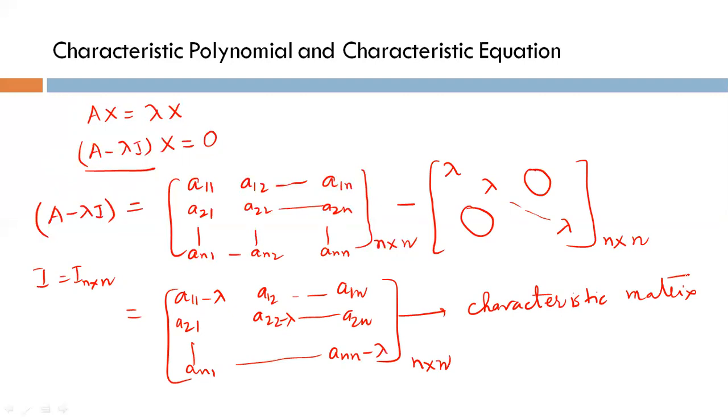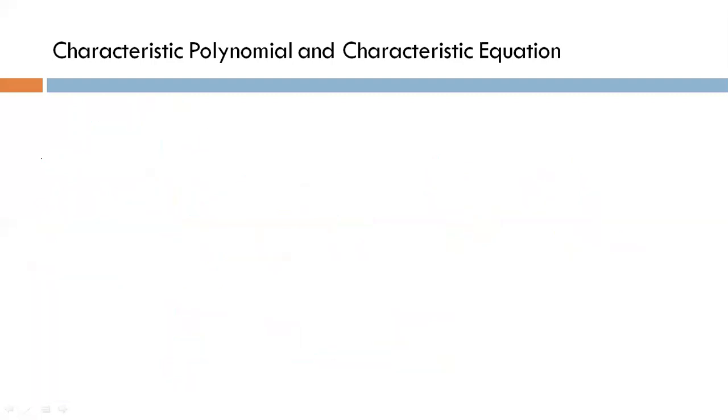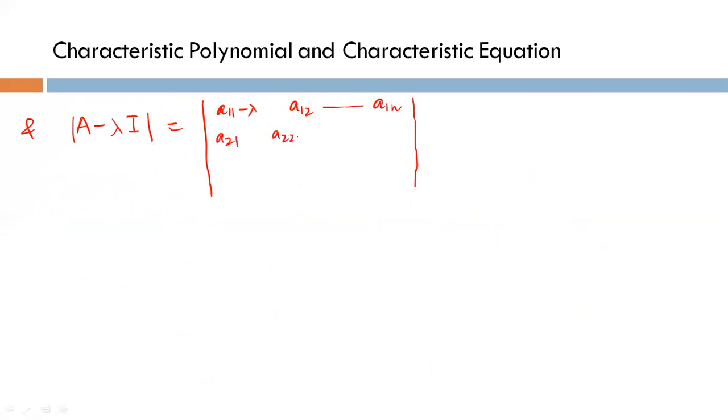And if we find the determinant of this square matrix, the determinant of A minus lambda I, equal to the determinant of A11 minus lambda, A12, and so on, A1n, A21, A22 minus lambda, and so on, A2n, an1, an2, and so on, ann minus lambda, is called the characteristic polynomial.